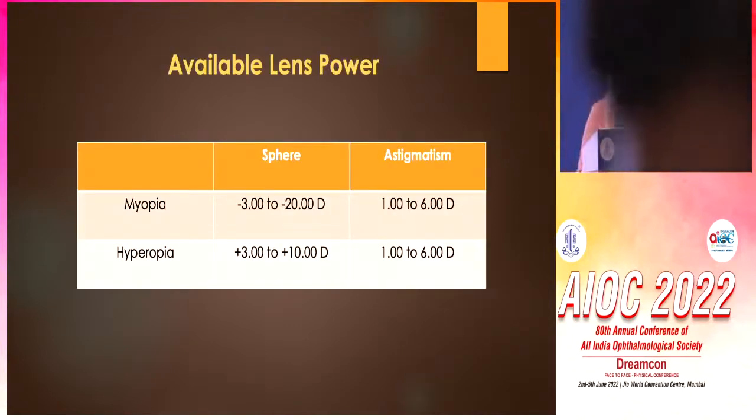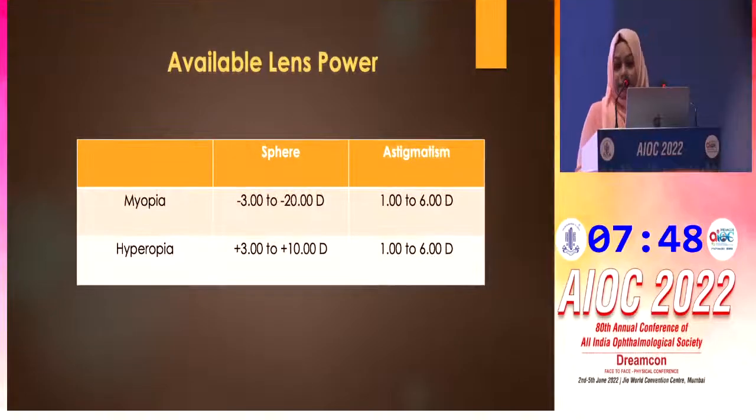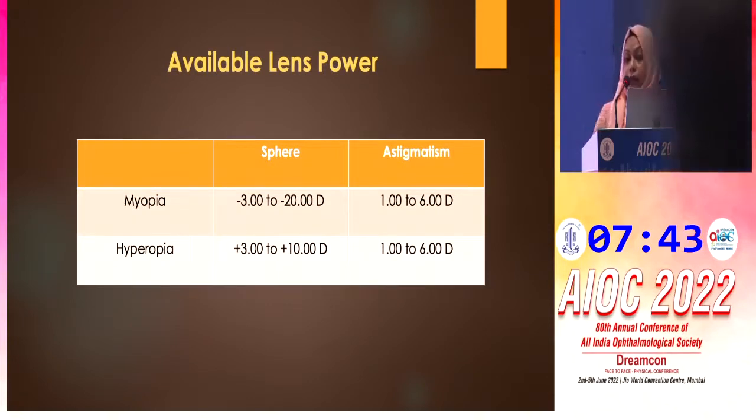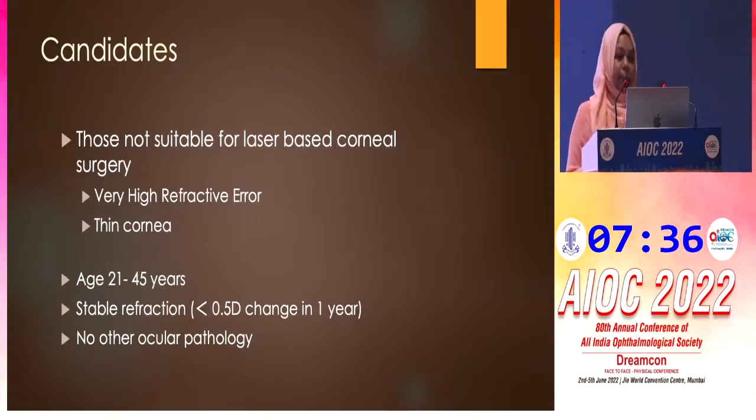What powers are available? Myopia, it can correct up to 20 diopter, with astigmatism up to 6 diopter. And the newer ICL, this is new, can even correct hyperopia up to 10 diopter with astigmatism 6 diopter. So let's have a look at the candidates who are suitable for ICL. Those patients who have very high refractive power, or they have a thin cornea and are not suitable for LASIK, or the K value is too steep or too flat, these are the patients that can go for ICL.